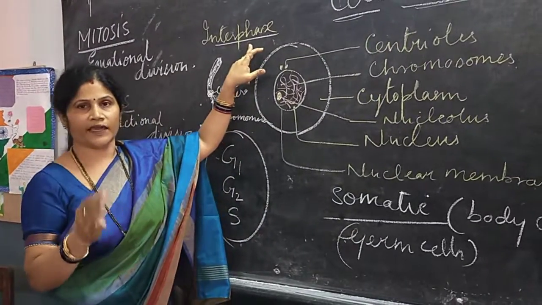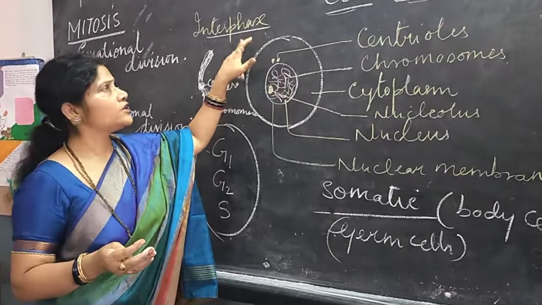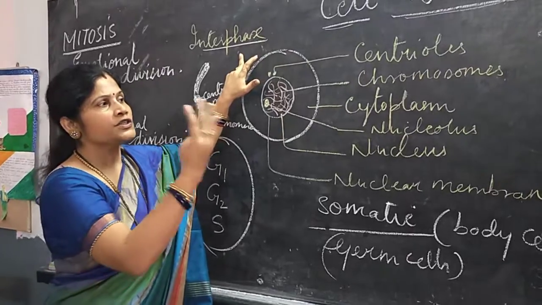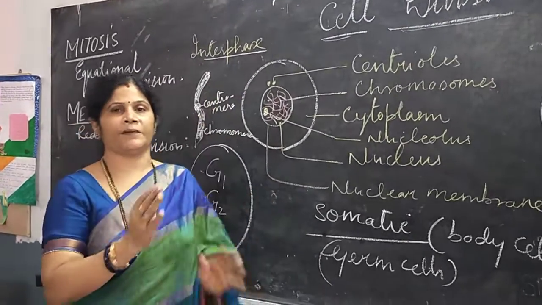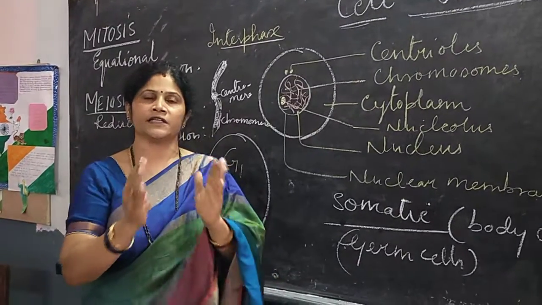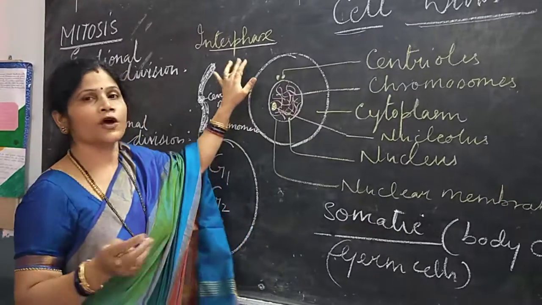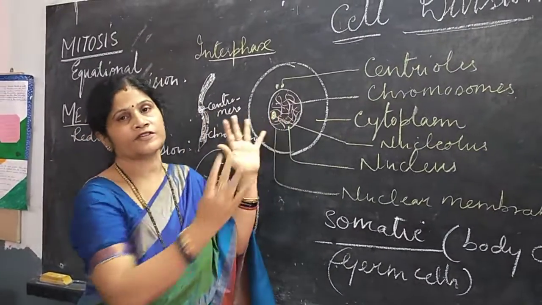Interphase is a phase which occurs between two successive cell divisions. We also call it a resting phase because no changes occur, that means the separation of the chromatids present in the chromosomes or the nuclear division doesn't occur in this phase. Only the cell enlarges and the cell gets ready for cell division.